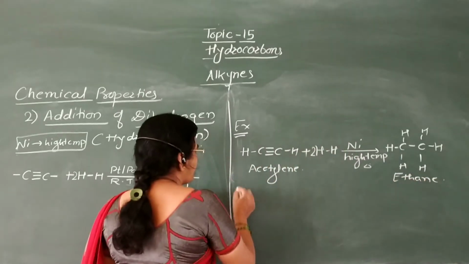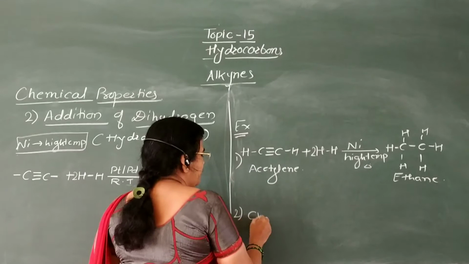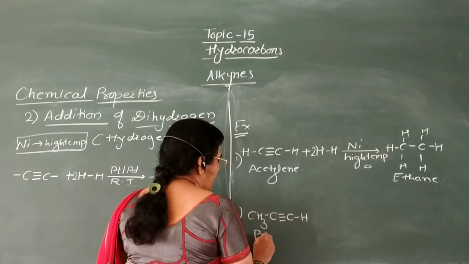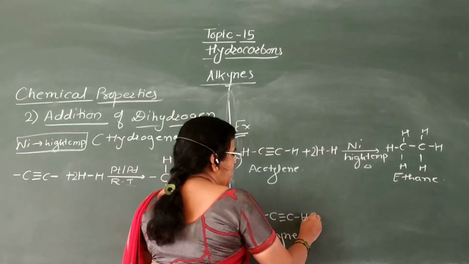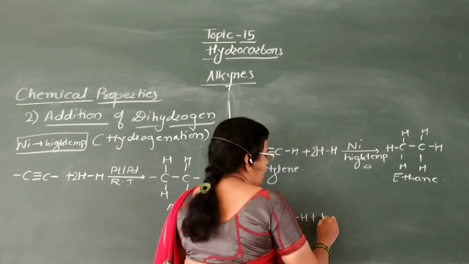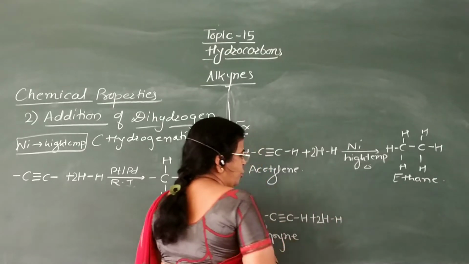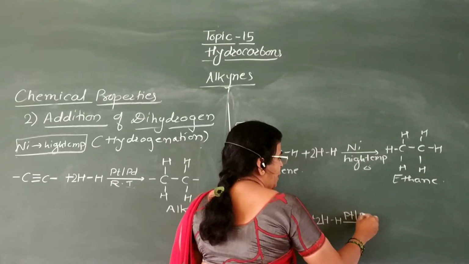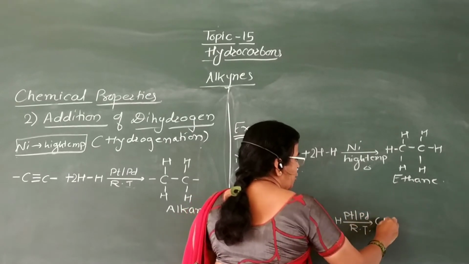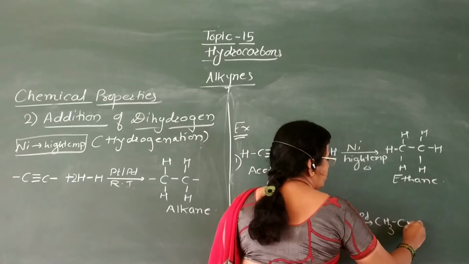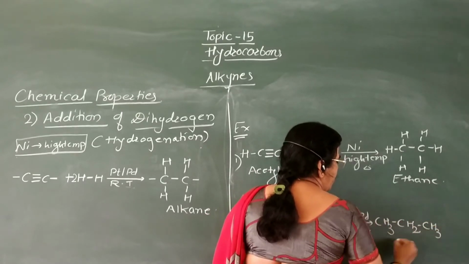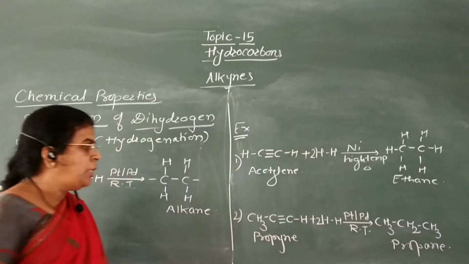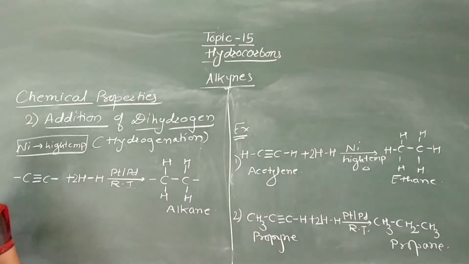Then second, CH3 C triple bond CH, this is propyne, and this propyne when it is treated with dihydrogen, two molecules of dihydrogen are used in presence of platinum or palladium at room temperature, then you will get propane CH3 CH2 CH3. This is propane. This is simple addition reaction which we have seen in the preparation of alkanes and alkenes.